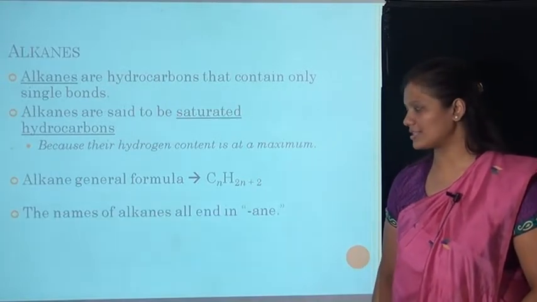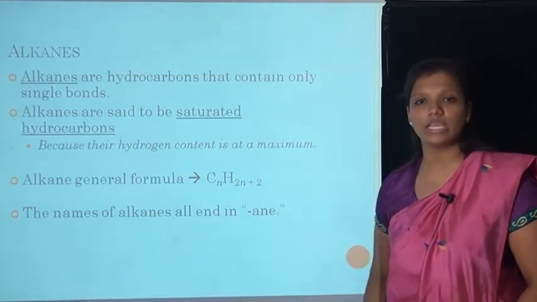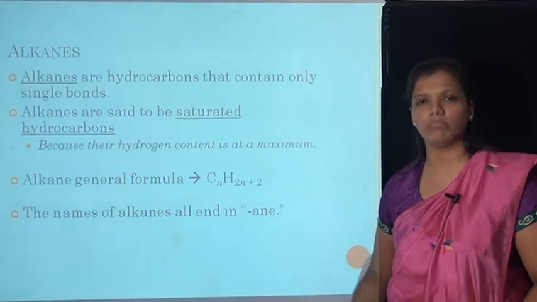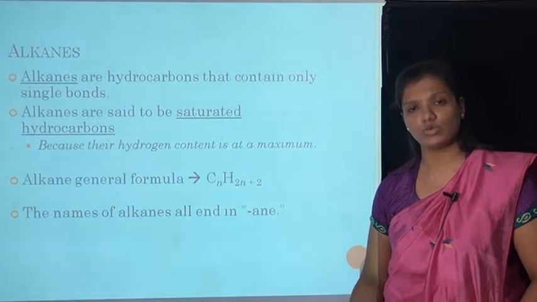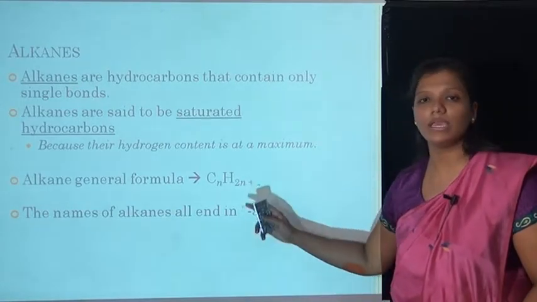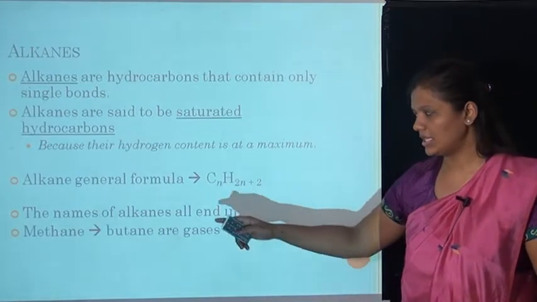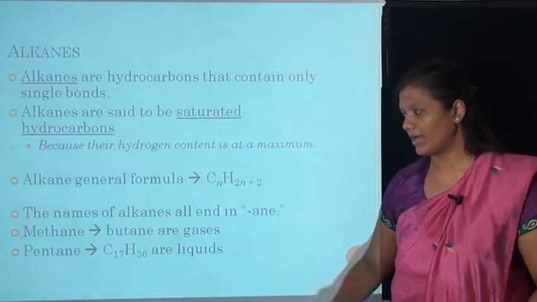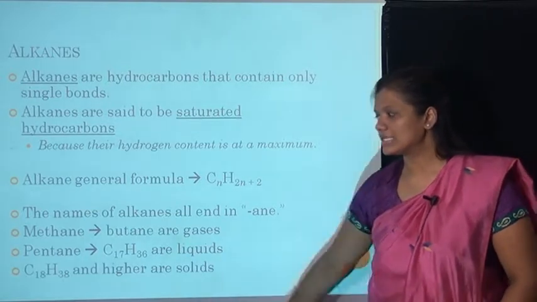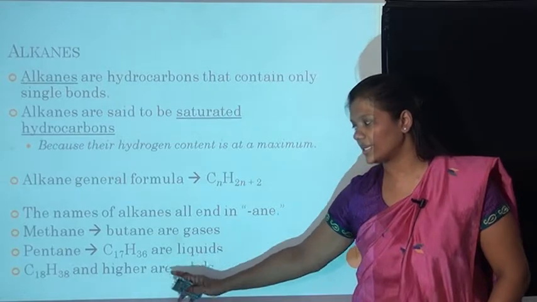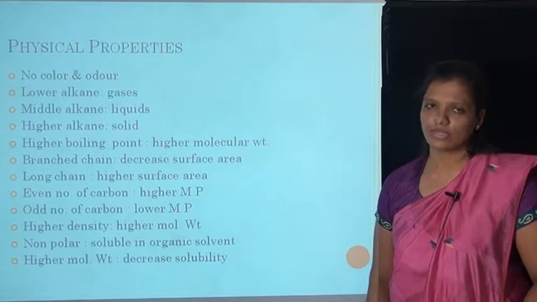The names of alkanes all end in "ane", like methane, and next butane, where "ane" is suffixed. Methane and butane are gases, pentane to C17H36 are liquids, while C18H38 and higher are all solids.